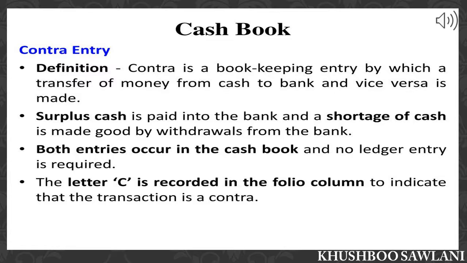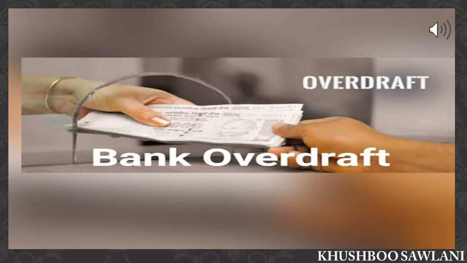Generally, contra transactions are of two types. First is cash deposited in the bank and second is cash withdrawn from the bank. Last, that is bank OD or bank overdraft. When the trader makes an agreement with the bank to withdraw more than the balance in his account up to a fixed amount, such a facility is known as bank overdraft.